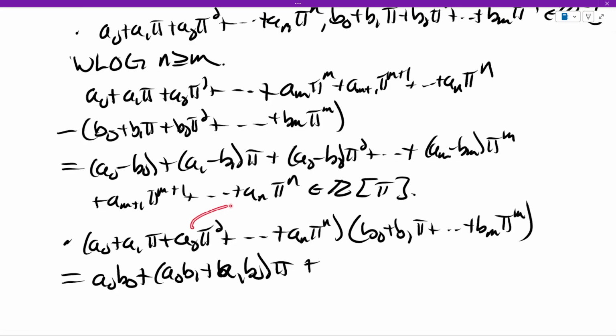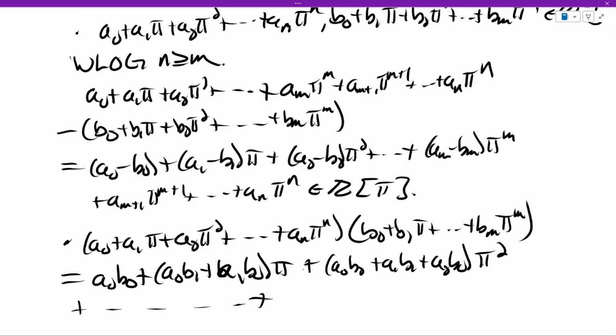Well, you can do a2 pi squared times b0, you can do a1 pi times b1 pi, or you could do a0 times b2 pi squared. So you're going to get a0 b2, a1 b1, a2 b0. And those are the ways you can get pi squared.